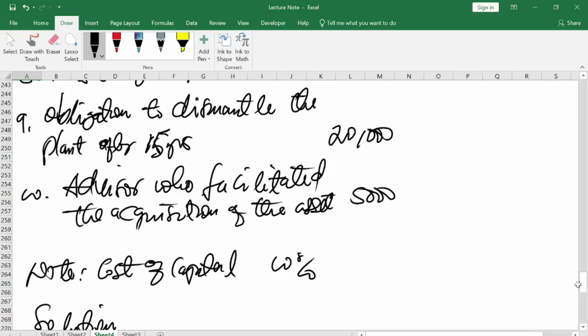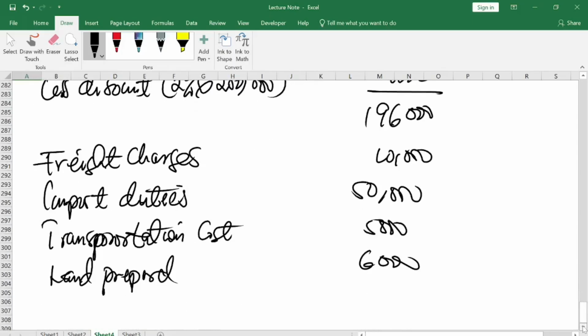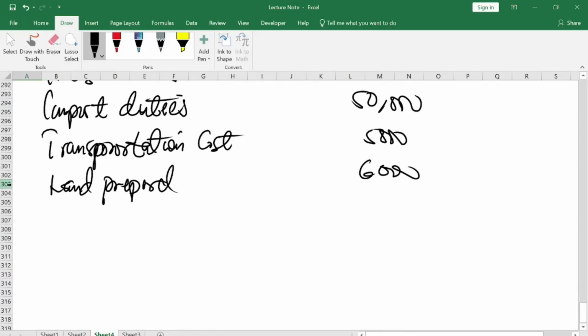In accounting, a cash flow can be an inflow or an outflow. Here, when you have such arrangements, the value has to be discounted to the present value. This 20,000 will be paid in 15 years, and it will not have the same value in 15 years, so you have to discount it to the present value. This cost also forms part of the elements of the asset. So here you say dismantling cost.